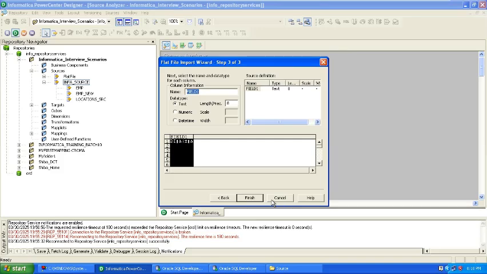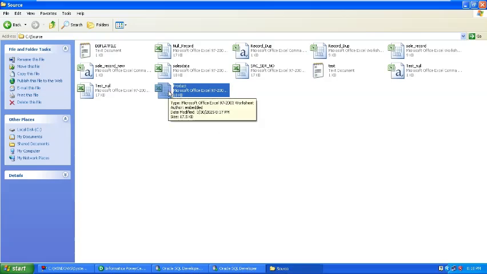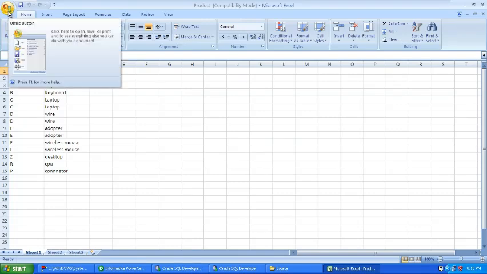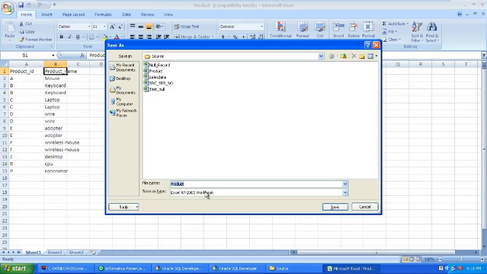Let me check the format again. What kind of format do I need? CSV, because sometimes the format is not correct. So I save it as CSV.